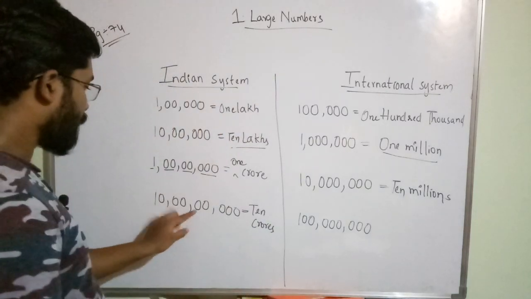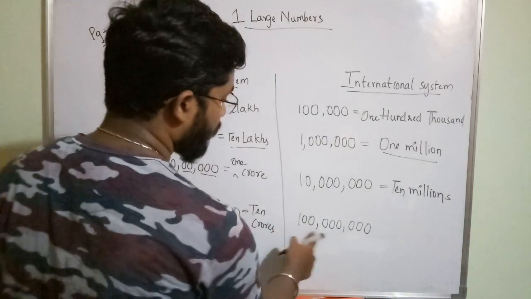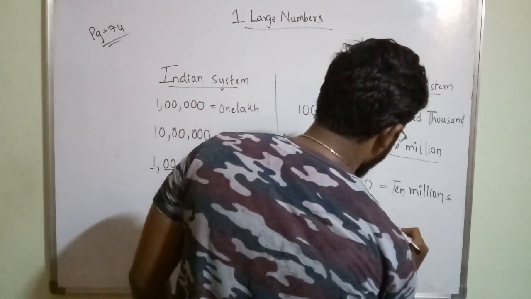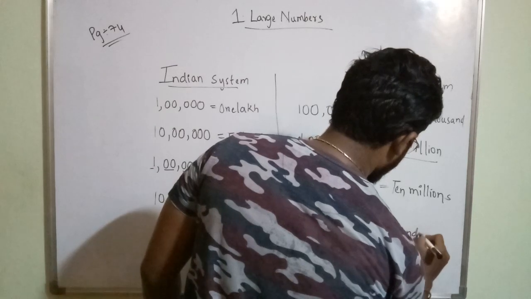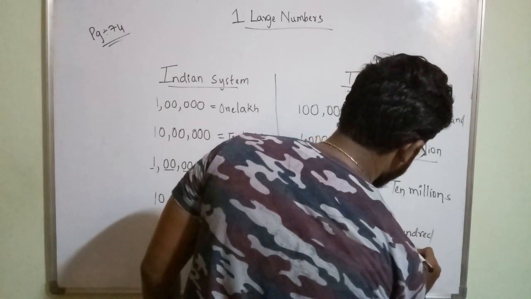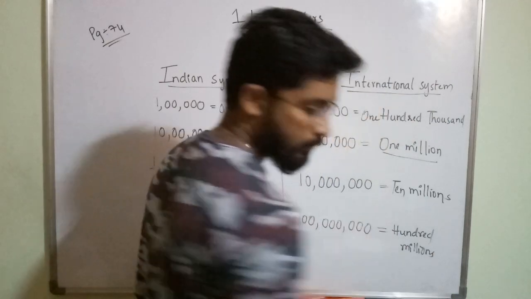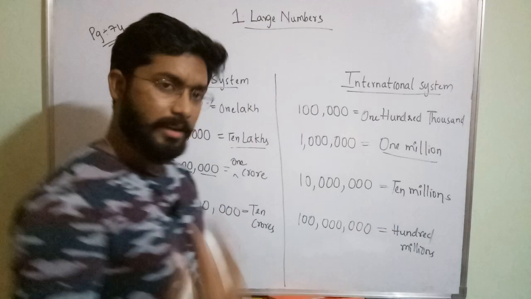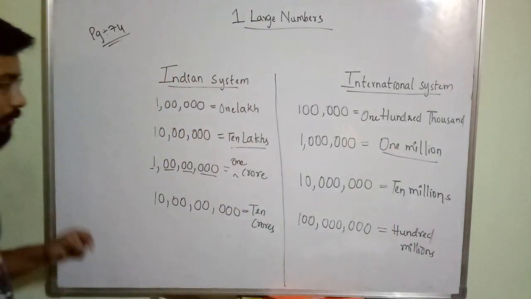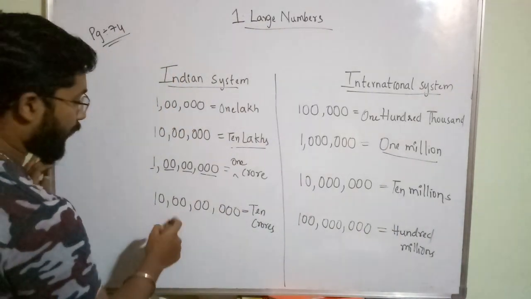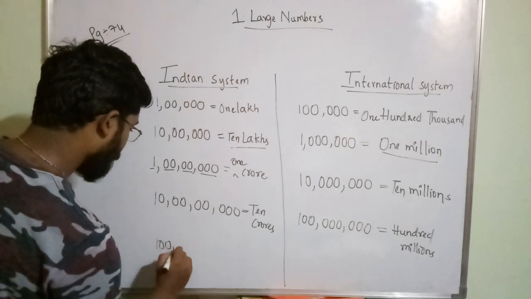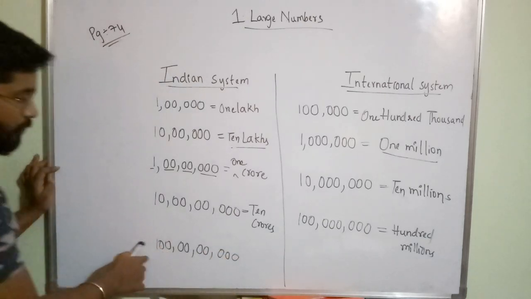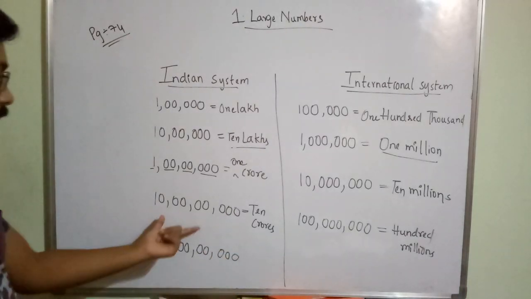1 2 3 4 5 6 7 8 9. What is this called? 100 million. Is it 100 million? Yes, 100 millions or 100 million, both are the same. So next, one more digit will be added to this one. In the crores place only one more digit will be added. All these will be the same.